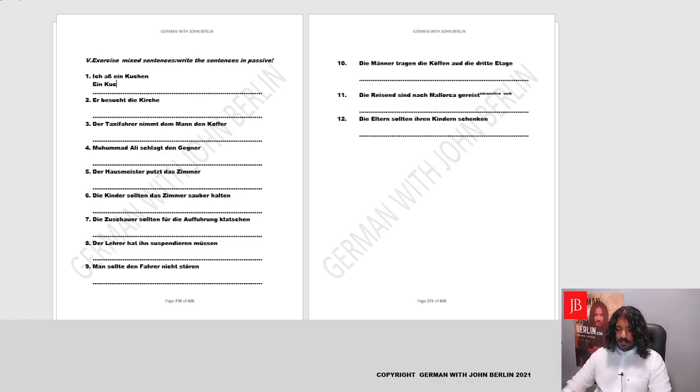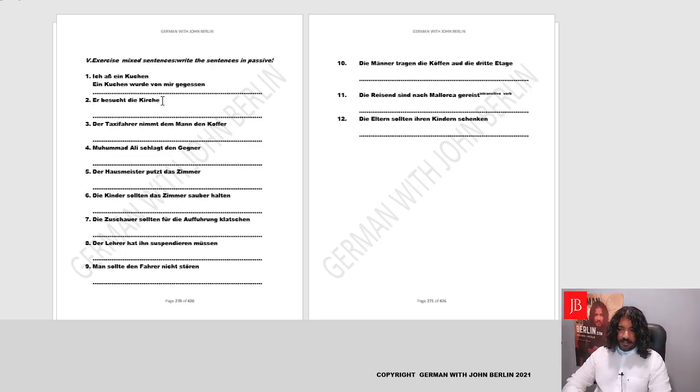And it's the past tense because aß is ate, so the helping verb would become wurde. It'll be conjugated for third person masculine, ein Kuchen wurde, and ich will become von mir. The verb is essen, so it'll become ein Kuchen wurde von mir gegessen.